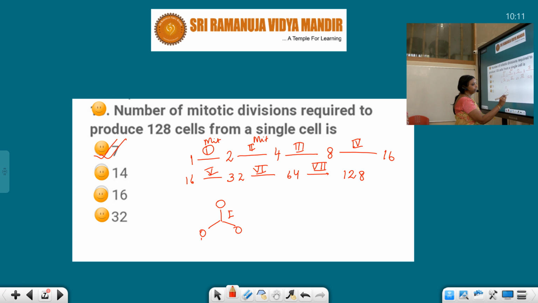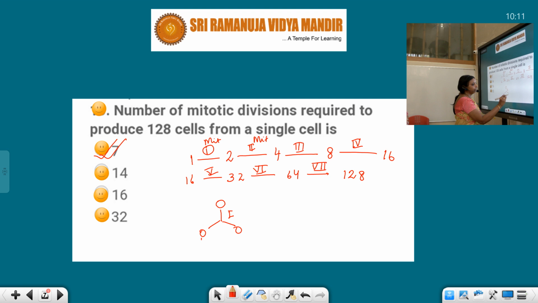Again, if both divide, two cells are formed from each, so 4 cells. To get 4 cells, how many mitotic divisions are required? 3, if we follow this step. But you just forget about this, because in your book it is mentioned like this. I hope you understood this.